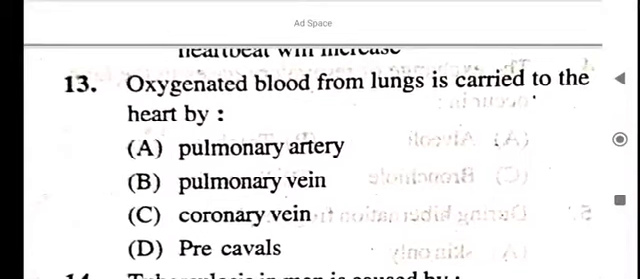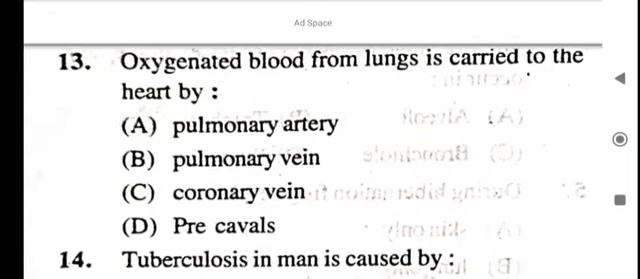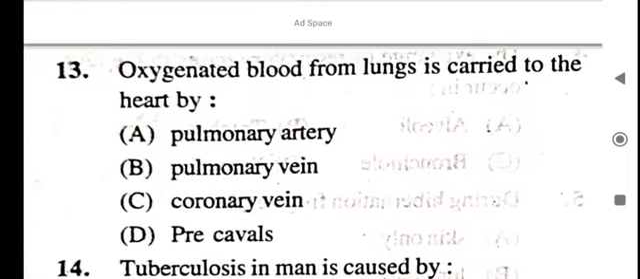Next question. Oxygenated blood from lungs is carried to the heart by what? Pulmonary vein. Oxygenated blood from lungs is carried to the heart by pulmonary vein.